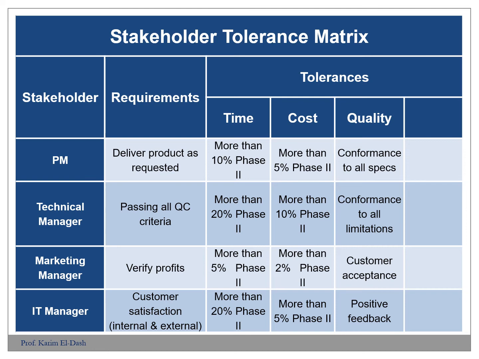For example, for the project manager, in this screen, the project manager requirements is deliver product as requested based on the specs that we have for each element. The time will be within 10%. The cost will be within 5% plus or minus. The quality will be like the specs exactly. For technical manager, for example, the time would be within 20%. For the cost, it will be like 10%.